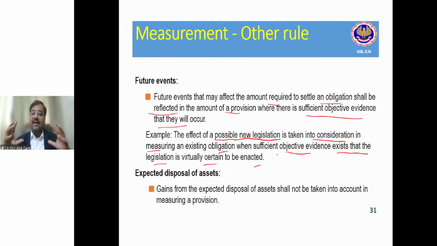So friends, the standard is saying that if the future event is likely to happen and may affect the amount required to settle an obligation, it has to be taken into consideration if sufficient objective evidence is there that it will occur. Like Viraj is saying that at the lower level it has already been approved and only requires a final approval.